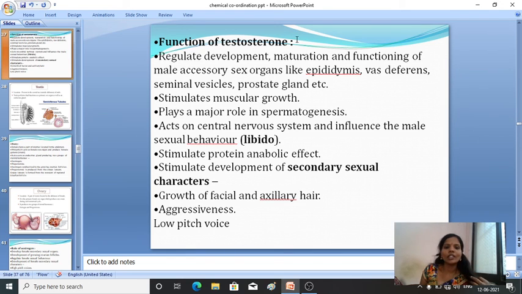Fine. So what are the functions of testosterone? Firstly, it is responsible for the development of secondary sexual characters in males: growth of facial and axillary hairs, aggressiveness and a low pitch voice. All these characters are due to the release of testosterone.